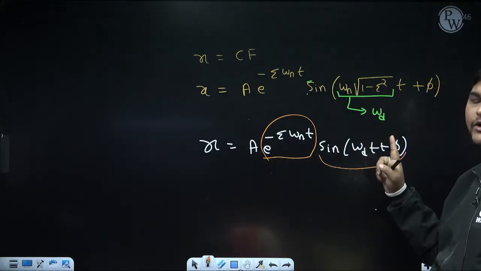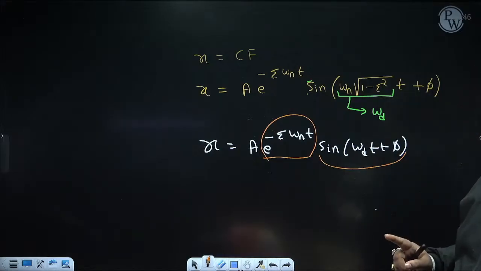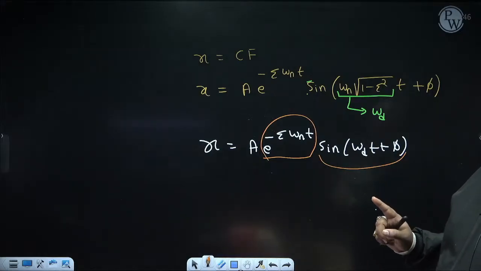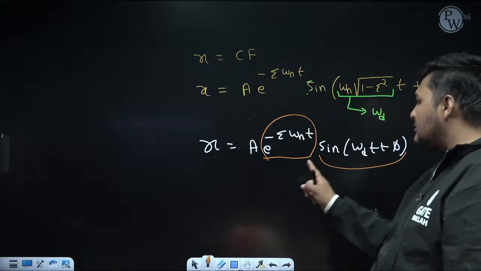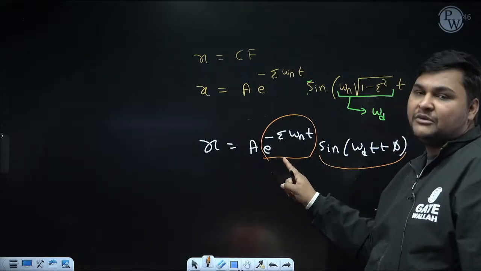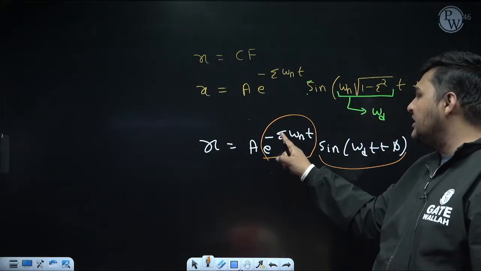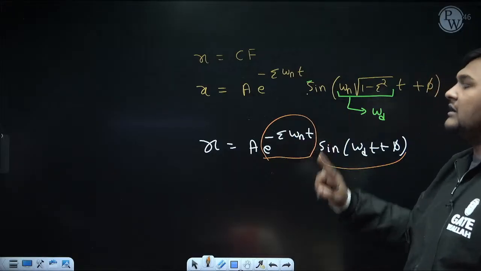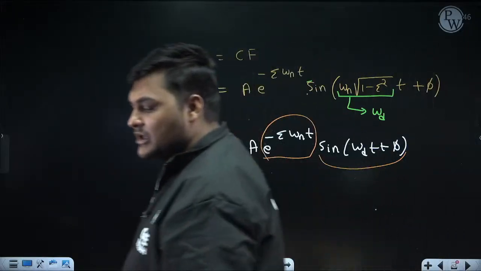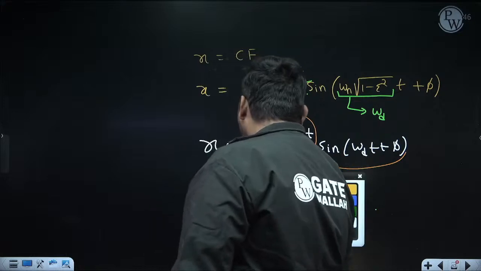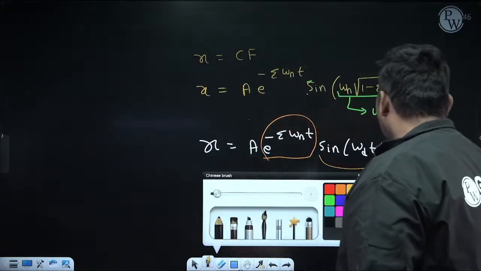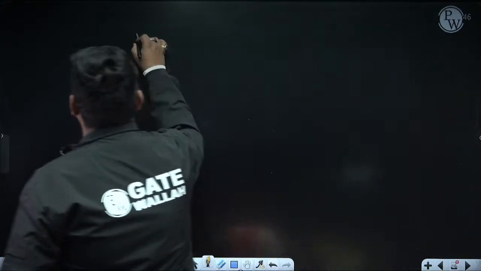Instead of omega I am writing omega d, because it is then vibration. But since amplitude will reduce continuously, gradually with time, one exponentially decreasing function is also coming, which is e to the power minus zeta omega n t. Like this you can remember this equation. Now if we draw the graph of this equation, it will be like this.